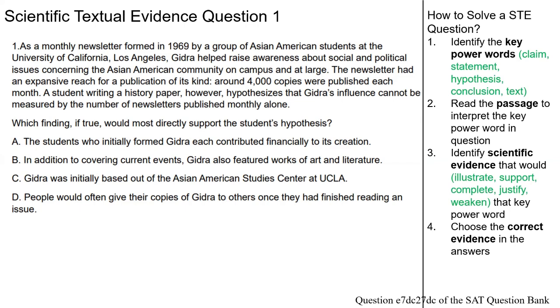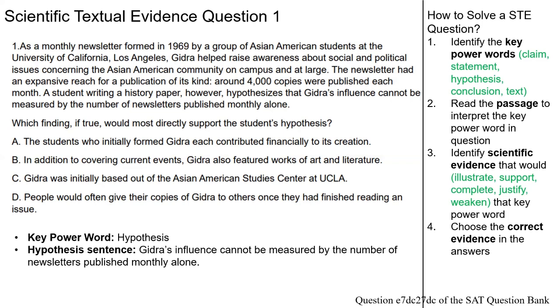Step 1 is to identify the key power words in the question, such as claim, statement, hypothesis, conclusion, or text. In the question, we can see that the key power word is the word hypothesis. Step number 2, we read the passage to interpret the key power word in question. In other words, we read the passage and look for the sentence that mentions or explicitly states the hypothesis.